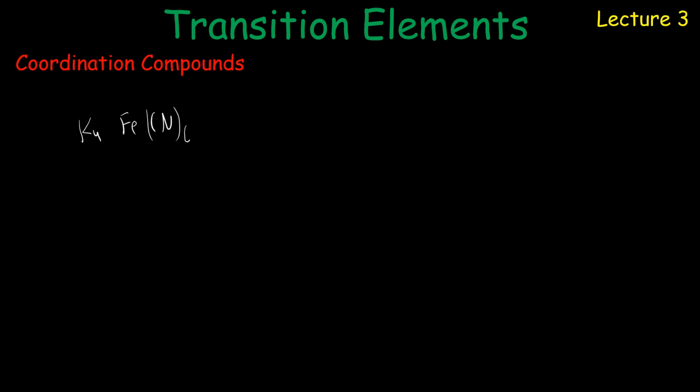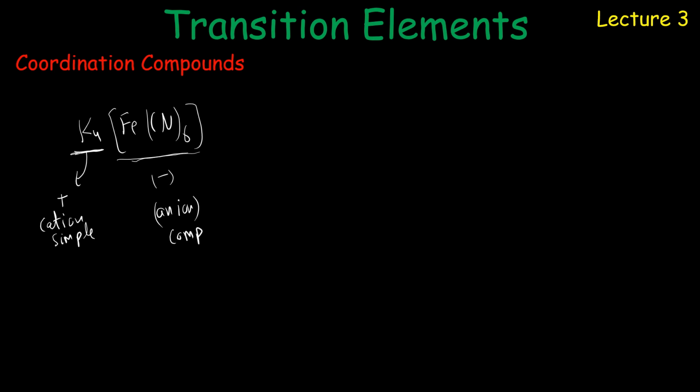If we write the compound like K4[Fe(CN)6], in this complex compound or coordination compound, the first part of any ionic compound is always positive, that is named as cation, and the second part is always negative, that is named as anion. In this example, your first part is a simple cation, and the second part that contains the square bracket is named as complex anion. Complex anion.